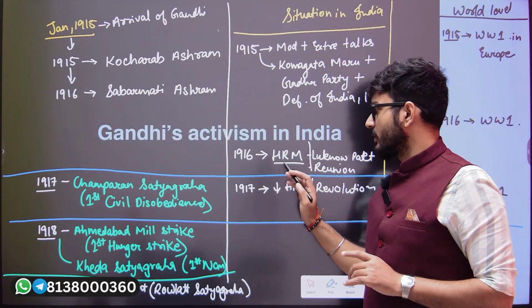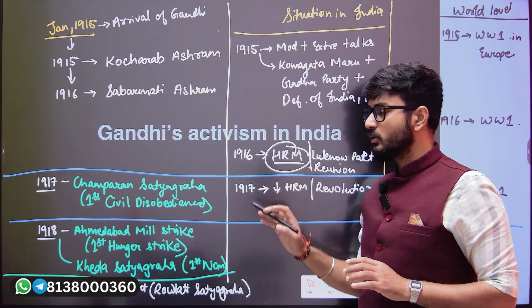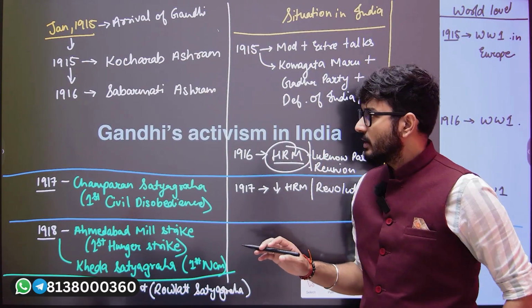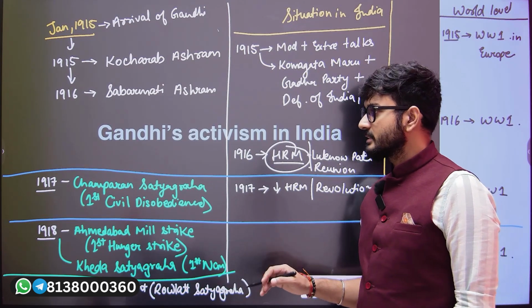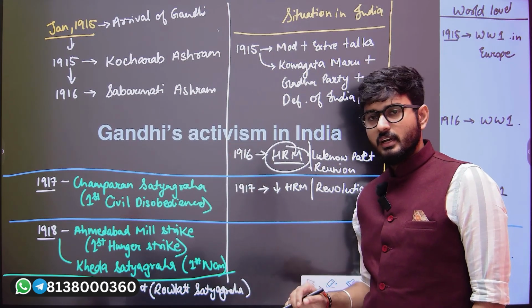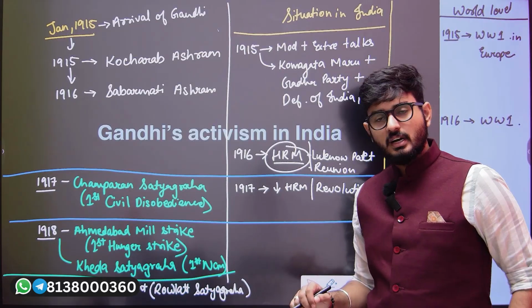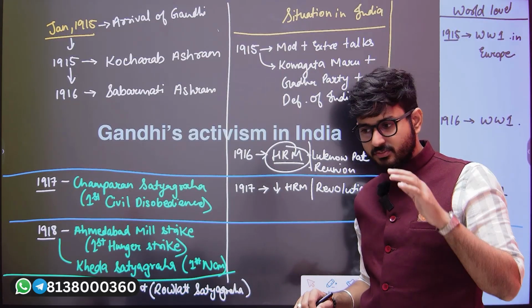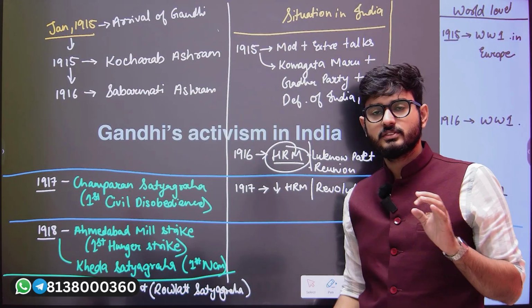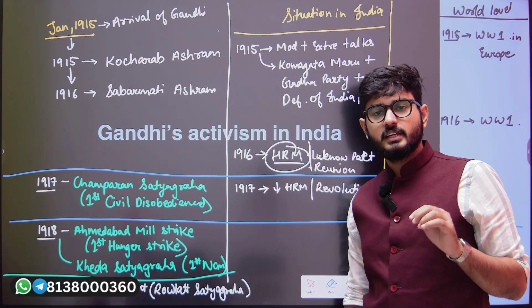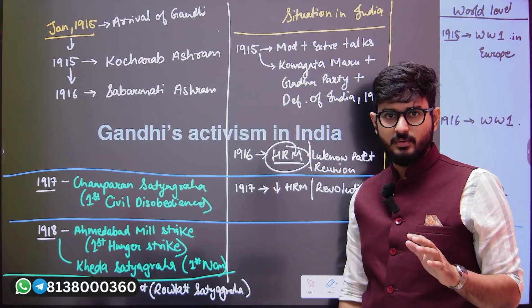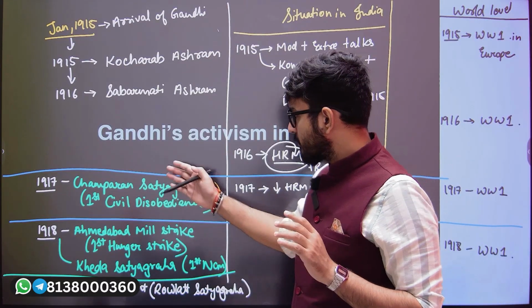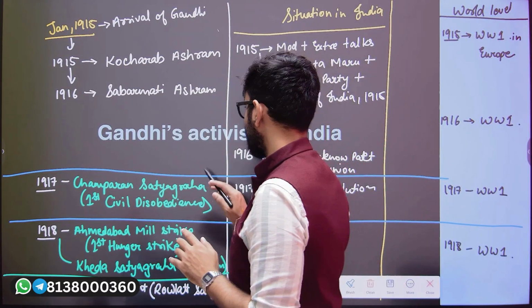Here we have already spoken on the Home Rule movement and the details. Now at that point of time, just a year later, in 1917, Gandhiji conducted his first civil disobedience in India, that was the Satyagraha. Okay, now when I talk about these particular three Satyagrahas,